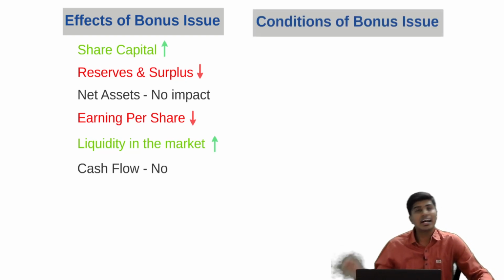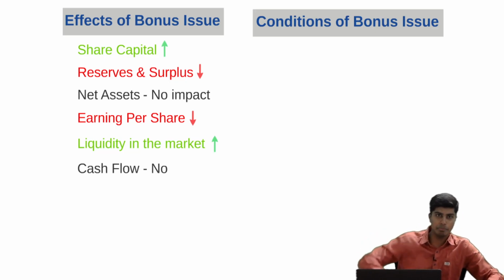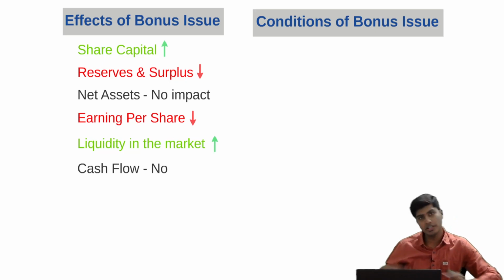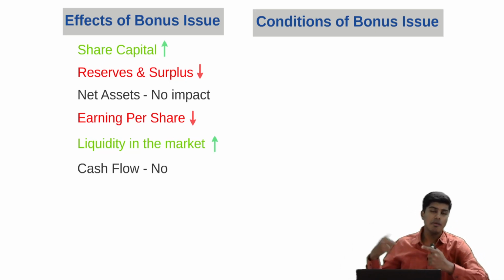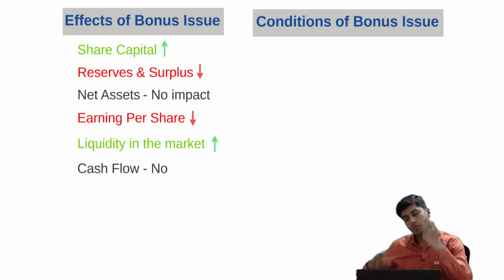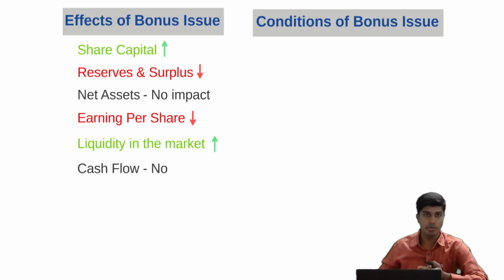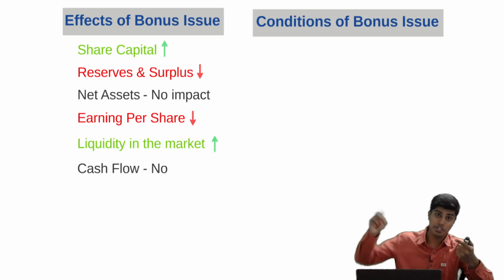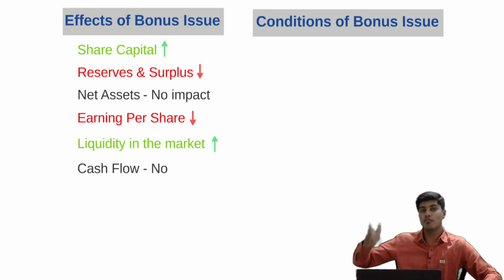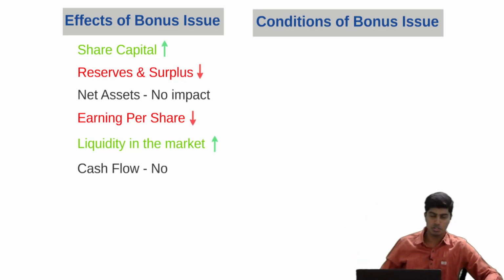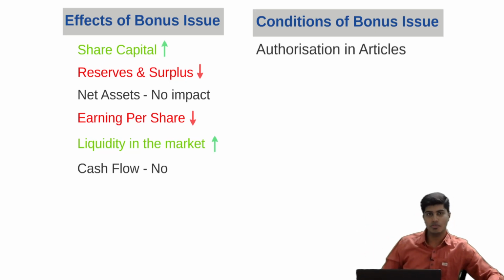Looking at the conditions for bonus issue. When can the company make bonus issue? Or to make bonus issue, what conditions should the company comply with? The first one, there should be power in the articles of association of the company to make bonus issue. If there is no power in AOA, the company has to call for a board meeting proposing change in AOA, call for a general meeting, pass a special resolution, amend the articles of association, and only then go for bonus issue. So there should be power in articles of association.